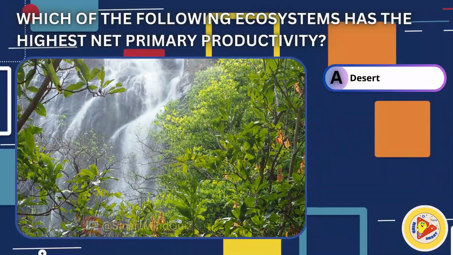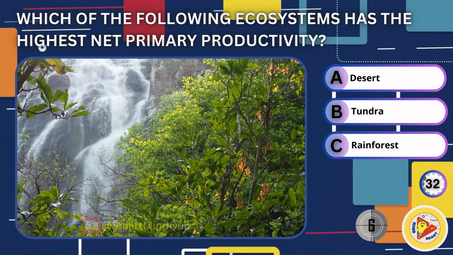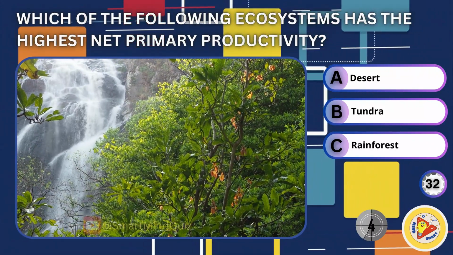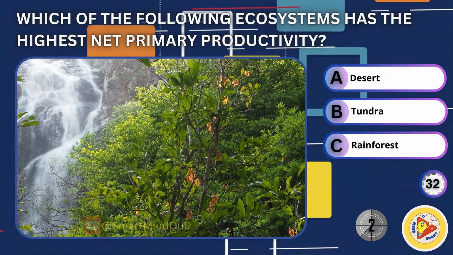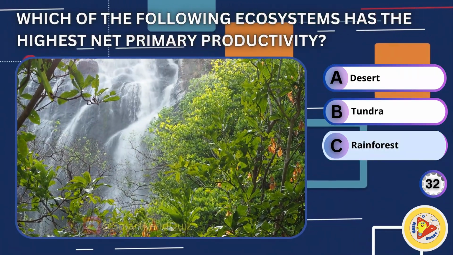Which of the following ecosystems has the highest net primary productivity? Desert, tundra, rainforest. The right answer is rainforest.